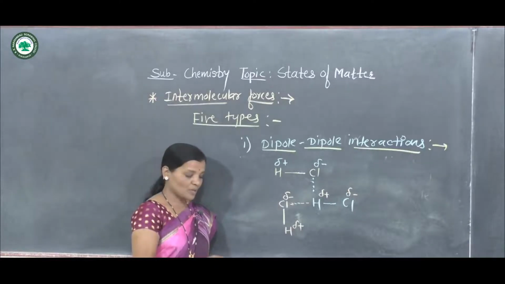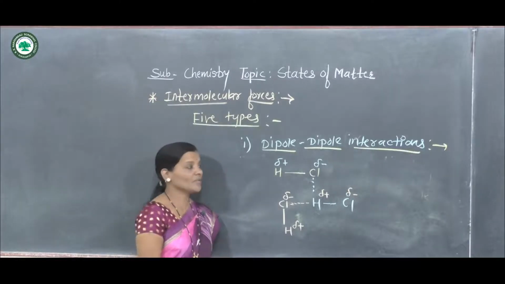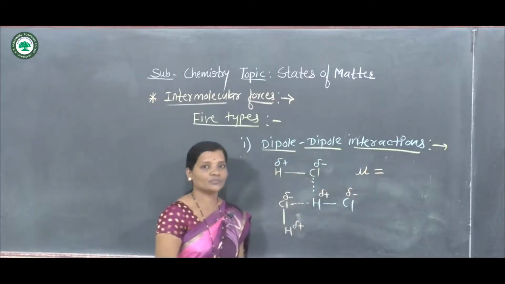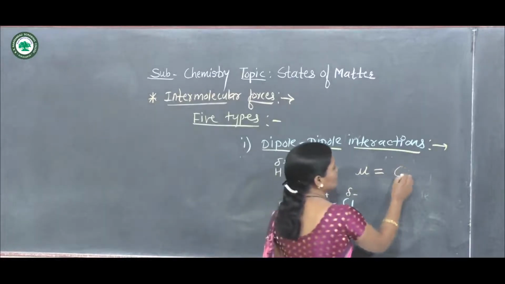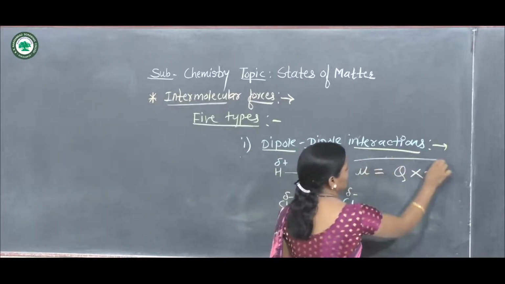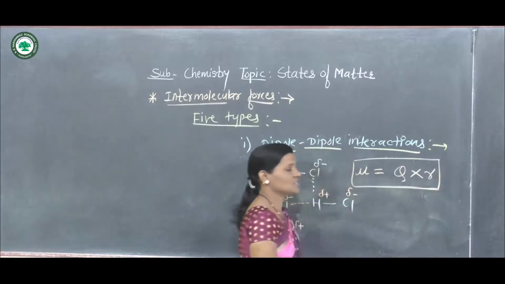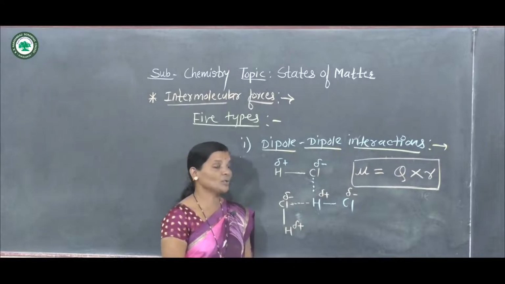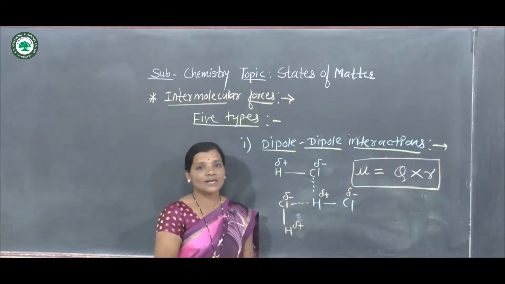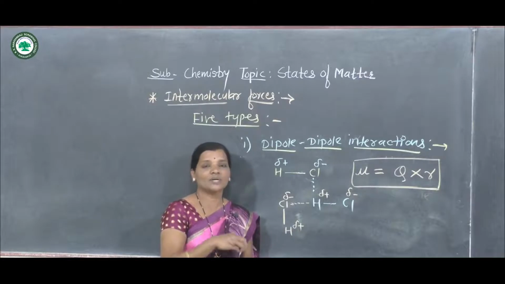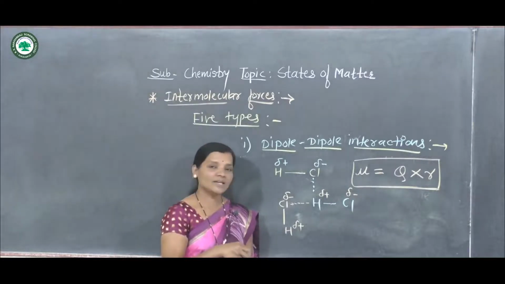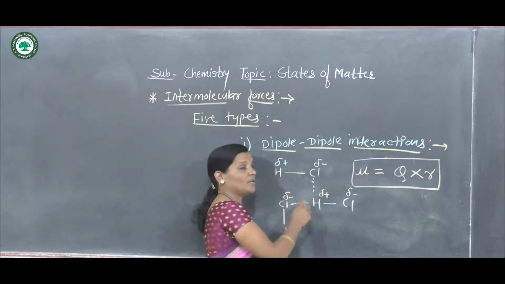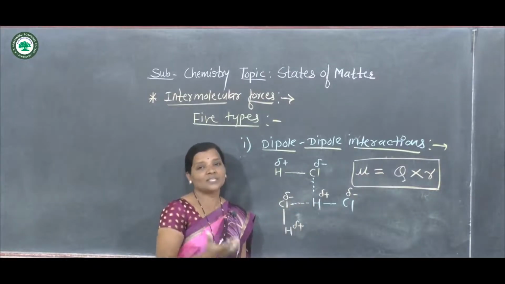And here the magnitude of these interactions is given by the dipole moment, denoted by mu, and is equal to Q into R. Here the strength of these interactions is calculated using the dipole moment mu, which is equal to Q into R. What is this Q? That is the charge present on that particular molecule. And what is that R? That is the distance between the two dipoles existing within that molecule.